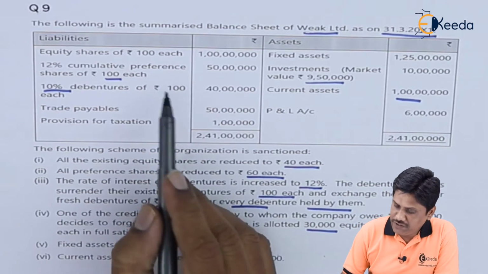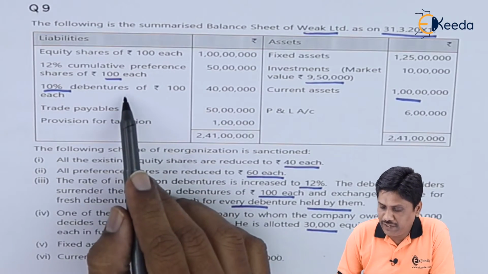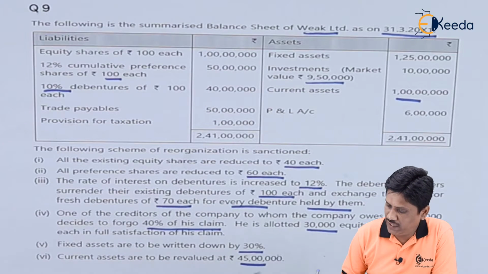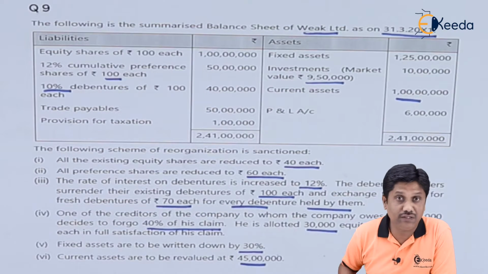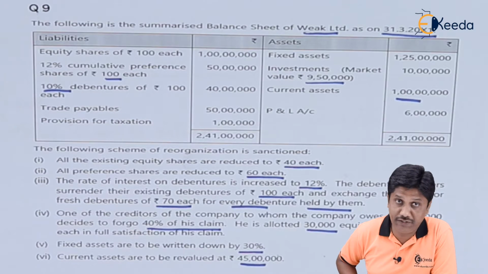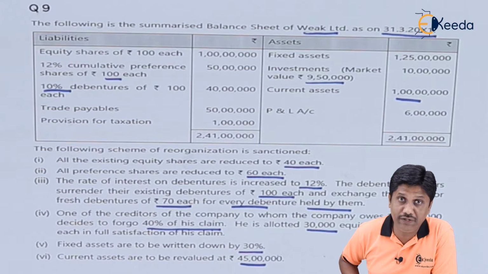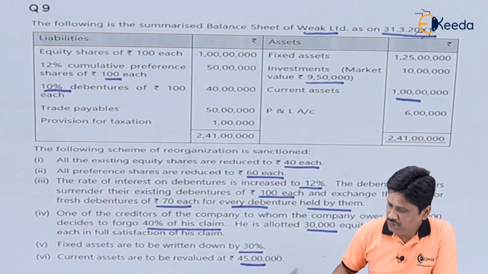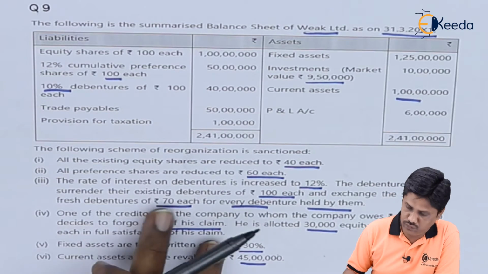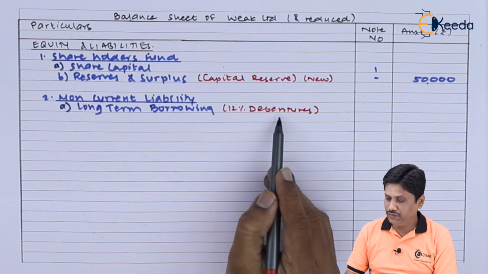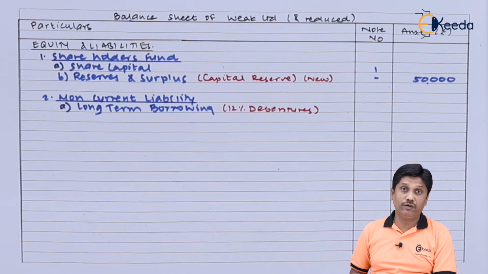Friends, look at the balance sheet. There were 10% debentures earlier. Now they are converted into 12% debentures, and with the help of entry, I am going to write this also as your non-current liability. Number 2 heading non-current liability, which will be a 12% debentures new. Here I am writing long-term borrowing 12% debenture. I will pick up the amount from our journal entry.